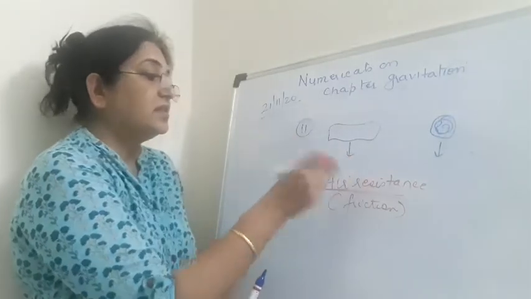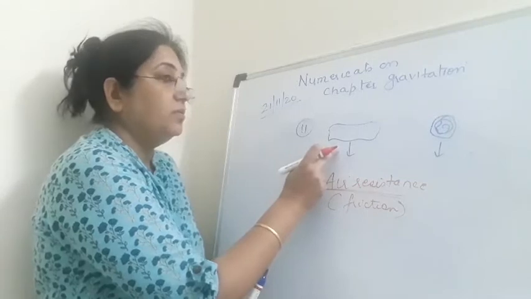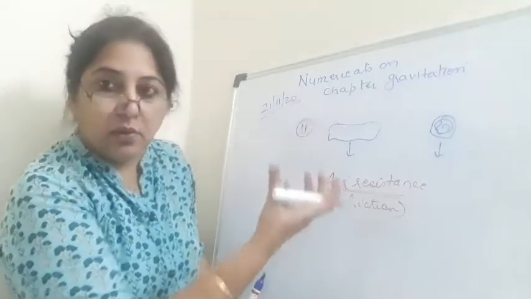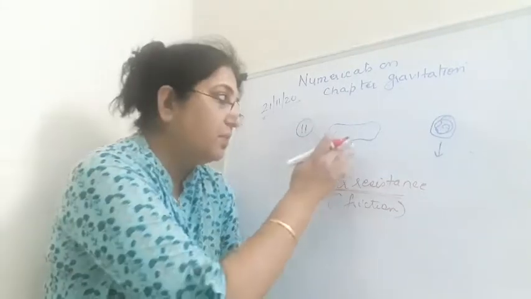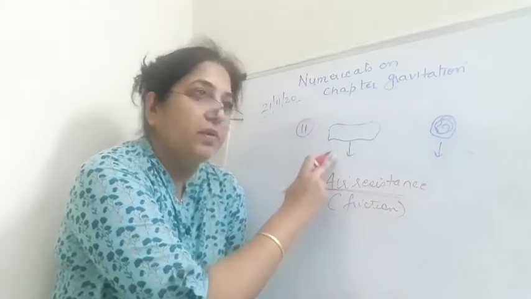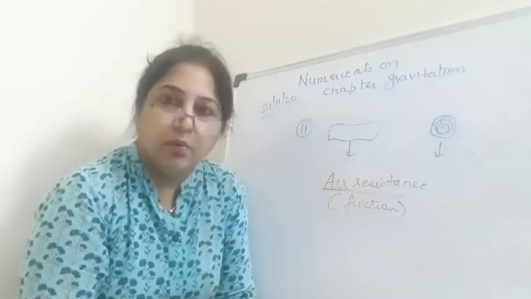So, therefore, the resistance exerted by the air on this particular object will be more, and because air resistance slows the speed of this paper, that is why the sheet of paper will fall slower as compared to the one which is crumpled into a ball.